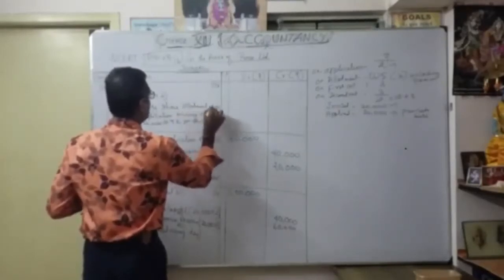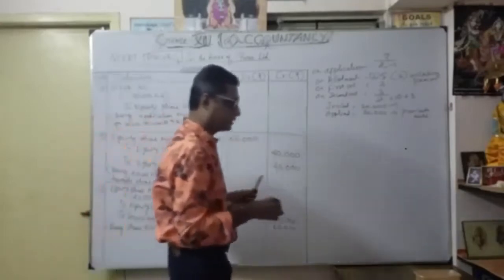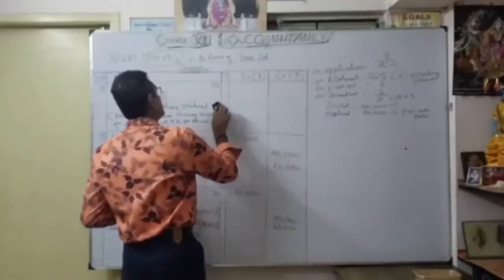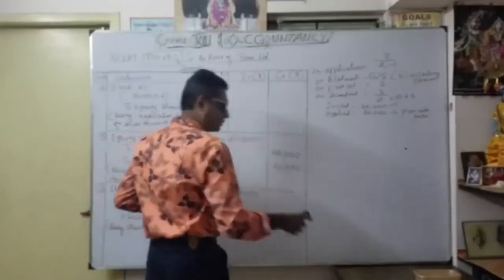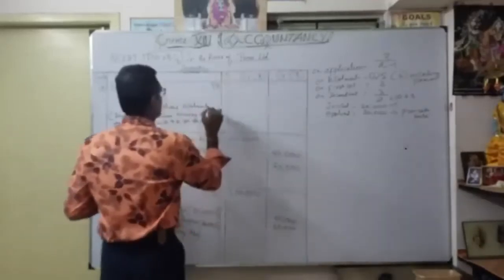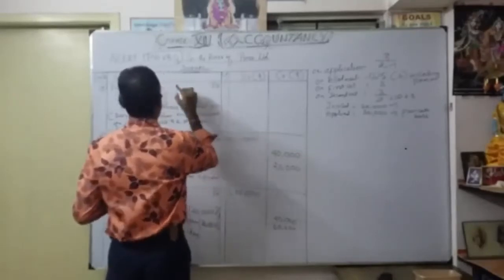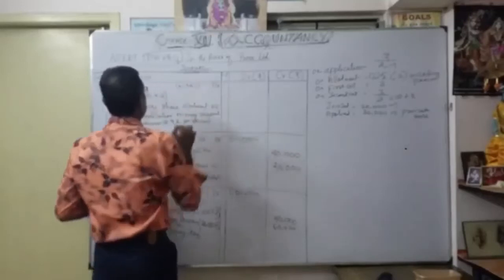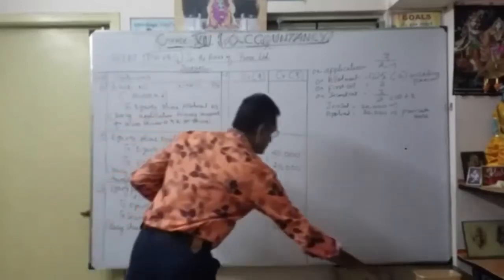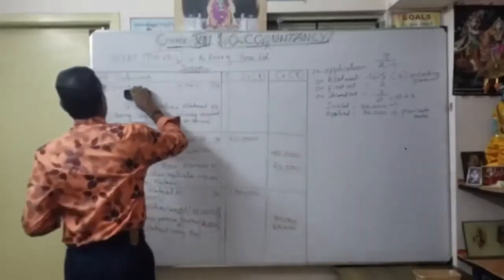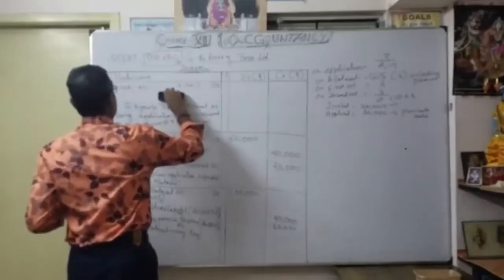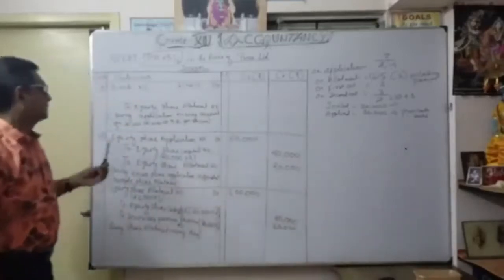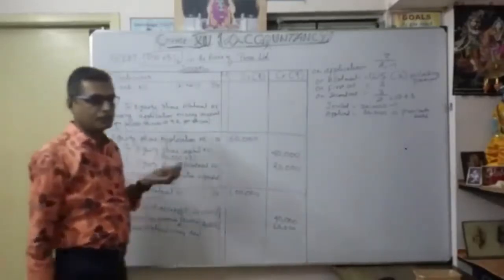But the only thing is we don't know how much money was received. That's what we are going to discuss in working note number 1. We expect the share allotment money 1 lakh, but actually how much did you receive? That's the calculation here.